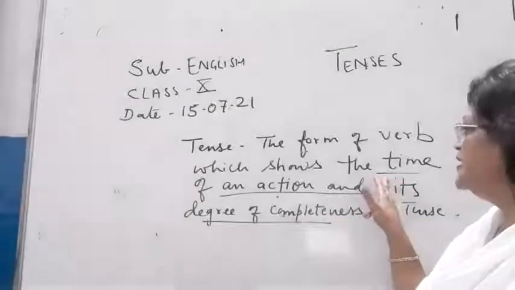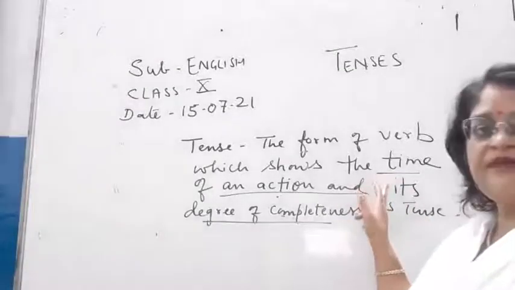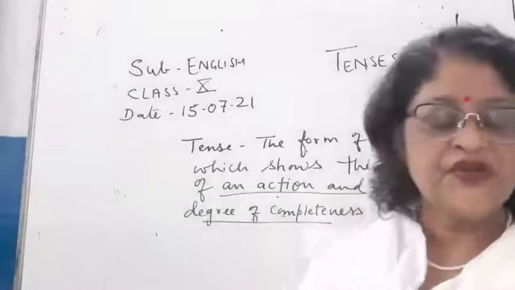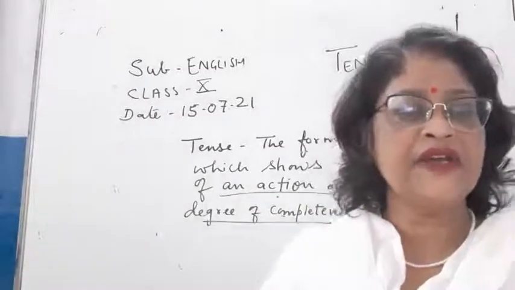Now I will be telling you in detail the time of an action.